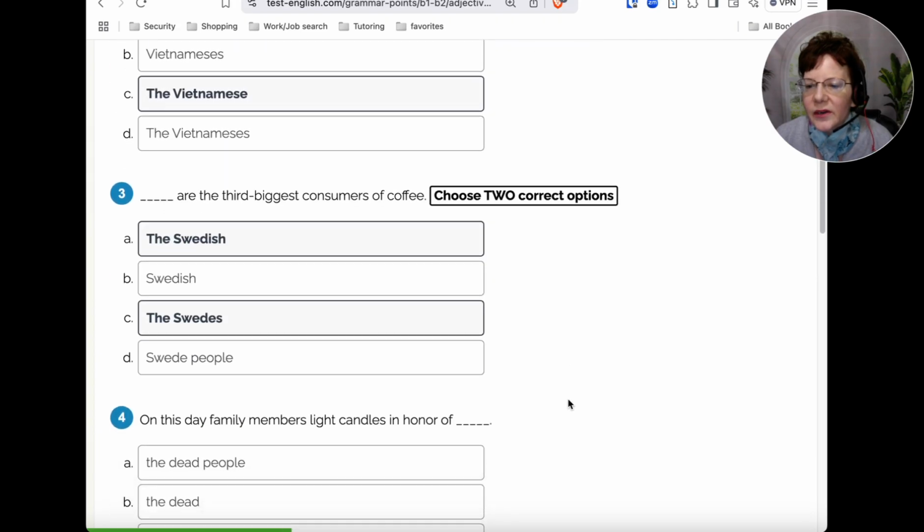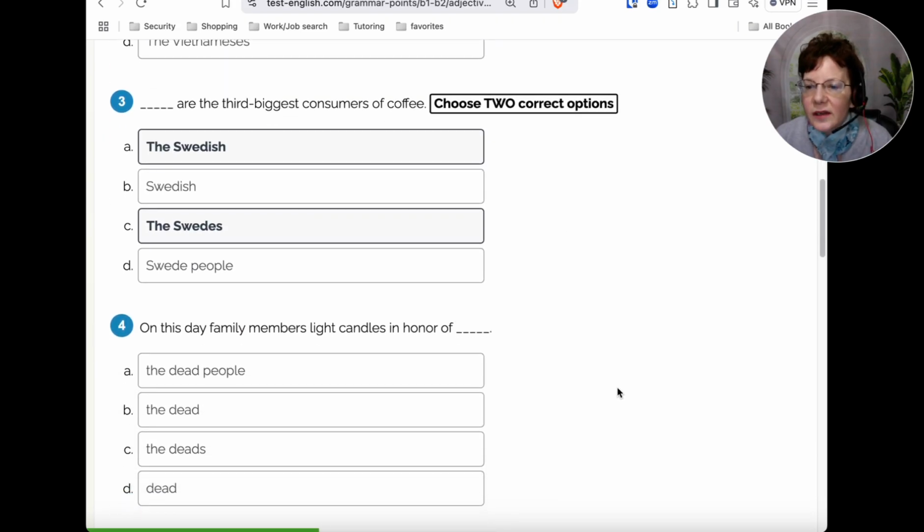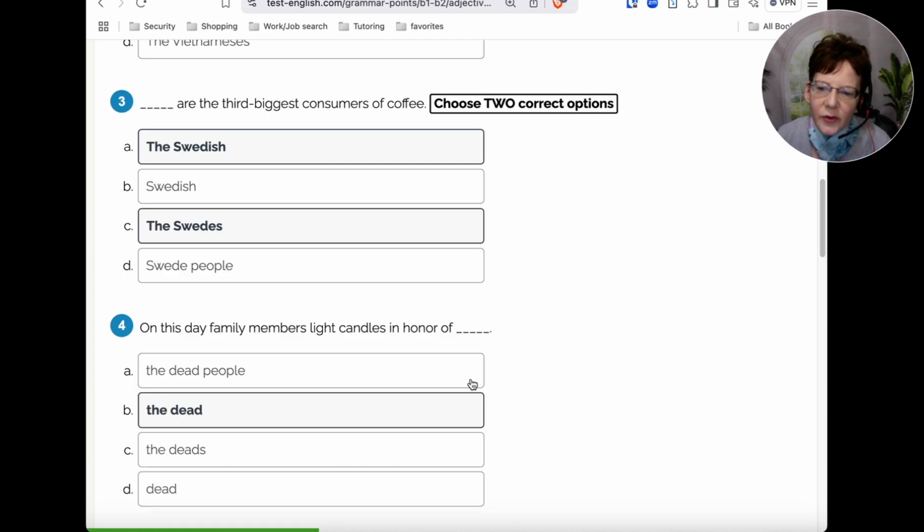One more here. On this day, family members light candles in honor of the dead people, the dead, the deads, or dead. If you chose option B, the dead, that would be correct.